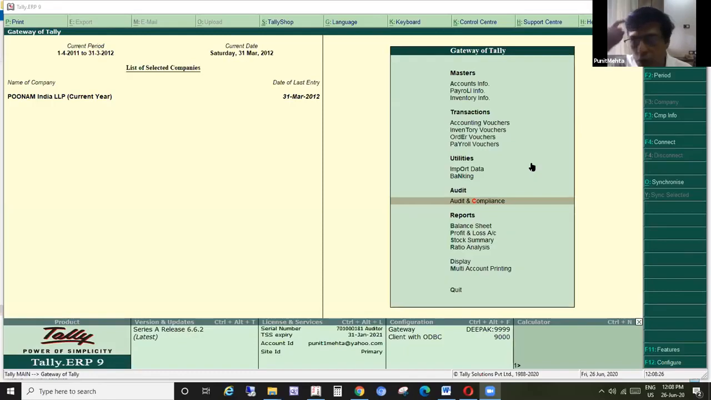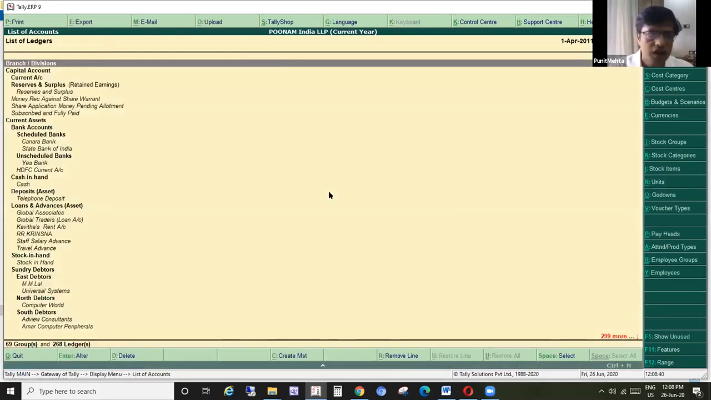First and foremost, I always suggest that the auditor should first go and check Display List of Accounts, DL. Ankit bhai rightly said DAL is display account books ledger. Now I have clicked on this DL, display list of accounts. What is this?